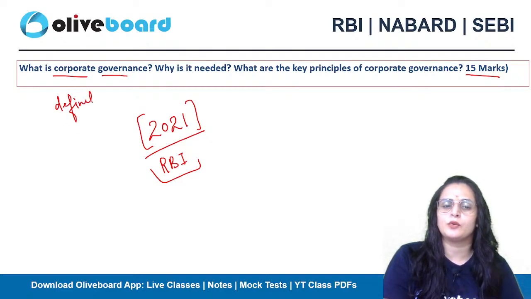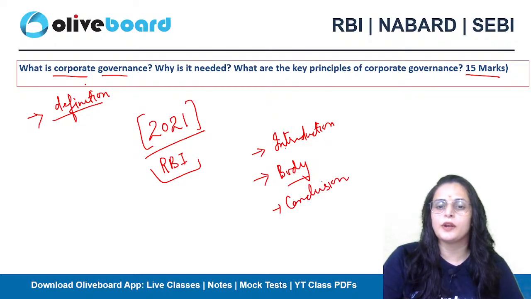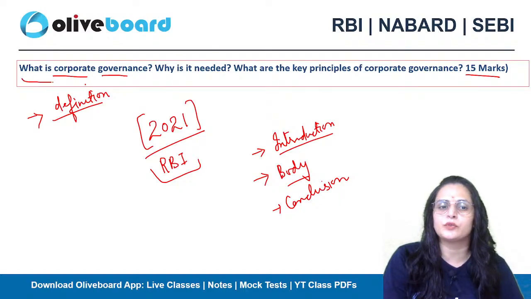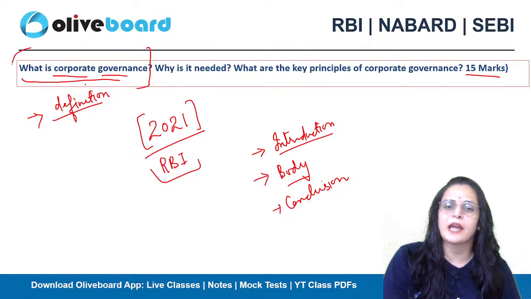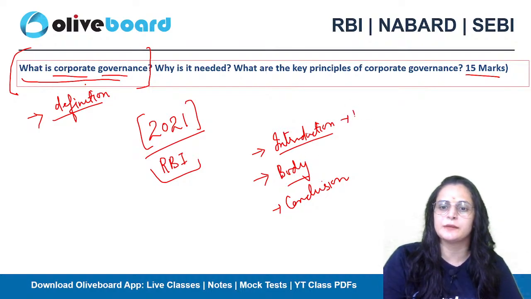Whenever we talk about descriptive type answers, the format that we have to follow is: firstly, we write the introduction, then the body part, and at the end the conclusion. Here, as it is a direct question, with no concept or strategies, the definition will act as your introduction. The weightage for the three portions of your descriptive answer is 10% for the introduction, 10% for the conclusion, and 80% for the body part.